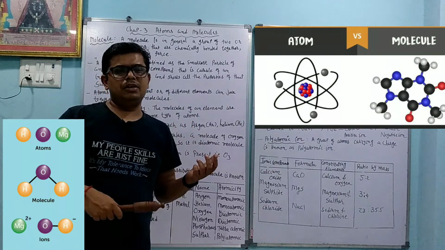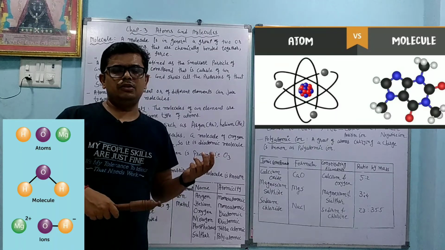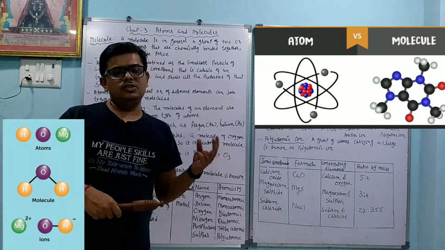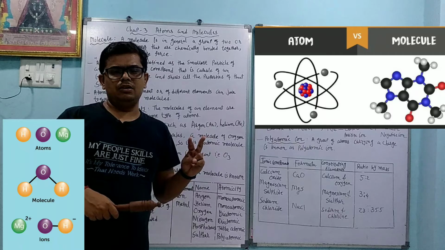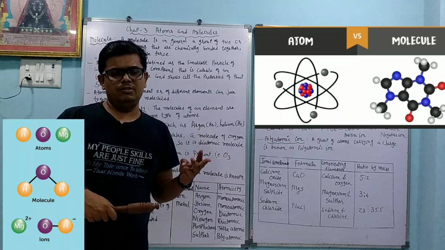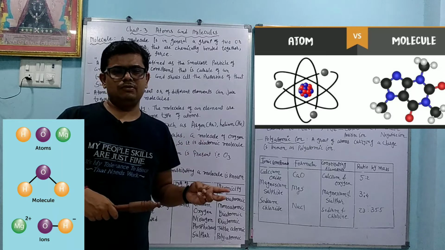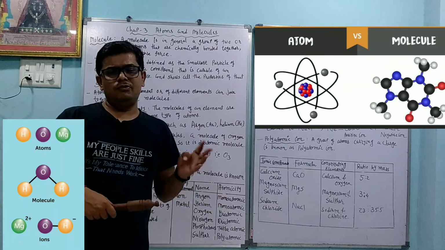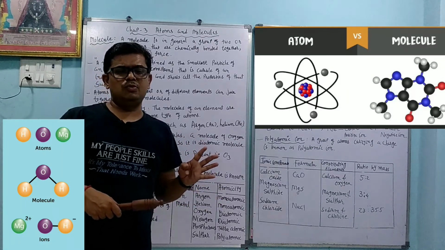If a question comes in the exam asking what is the atomicity of oxygen, then it is 2, because oxygen is available with 2 atoms. Ozone, our atomicity is what? 3, because 3 atoms are present. Phosphorus, in that P4, 4 atoms are present. So atomicity is what? 4.